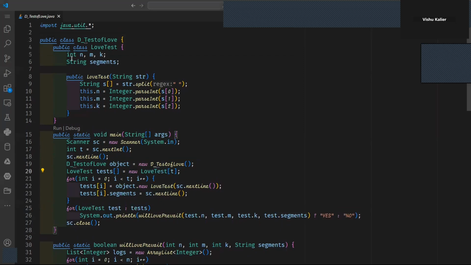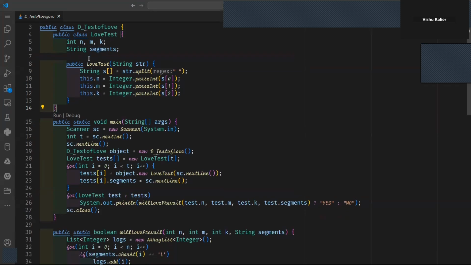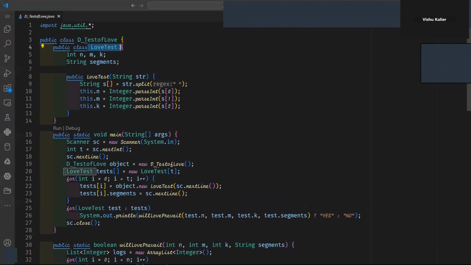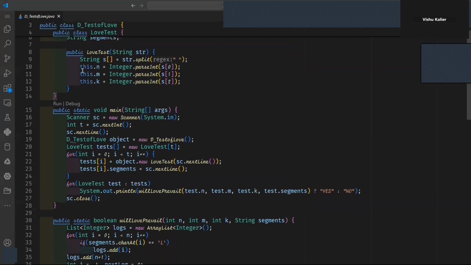What I did, all the required parameters, these values of n, m, k, the string array or the string which we are passing, and a specific test case, in every test case, I stored them or encapsulated them together in a single class, so that the calling of variables becomes a bit easy and I do not have to manage a large number of arrays. I simply need to use this class, and I can simply call all these variables or update the variables as per my choice. And again, this is a constructor for initializing the variables as per the input.